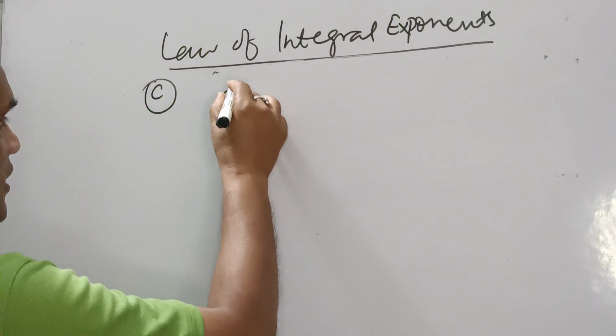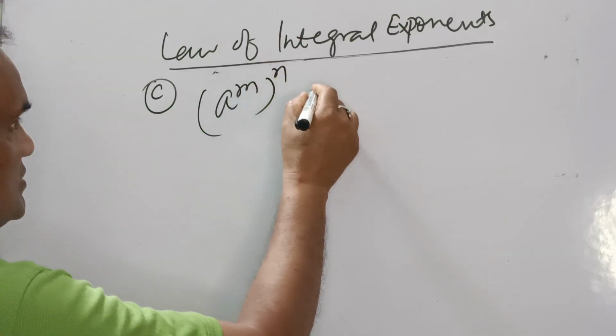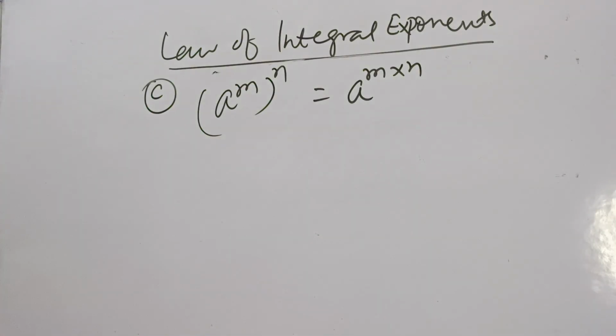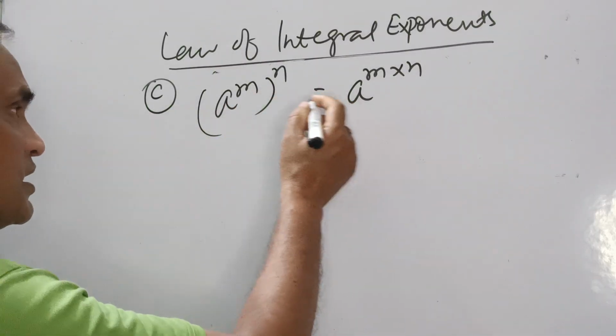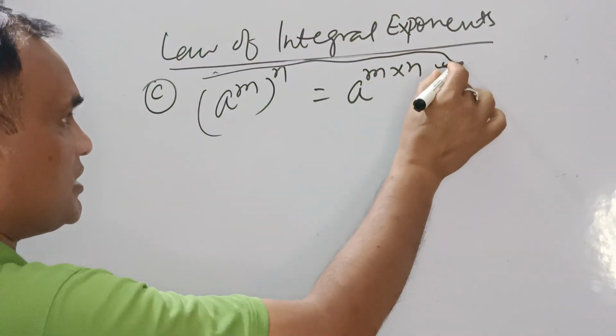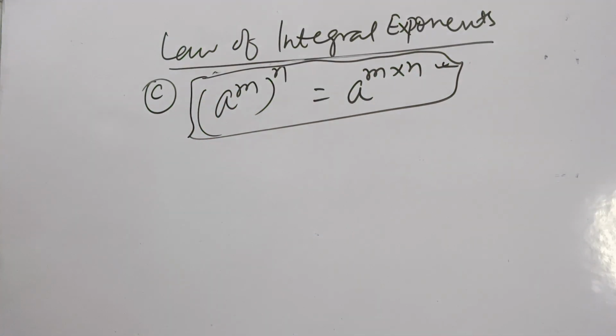What does this third law say? A to the power m, and again that power n, so the result is a to the power m into n. Just the base will be written as it is and the powers will be multiplied. This power will be multiplied. So, we'll take some very good examples that will clear all your doubts.